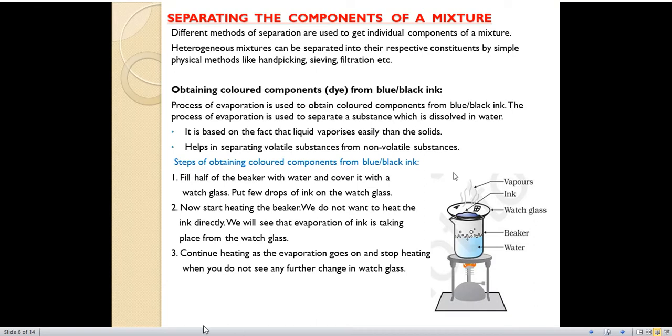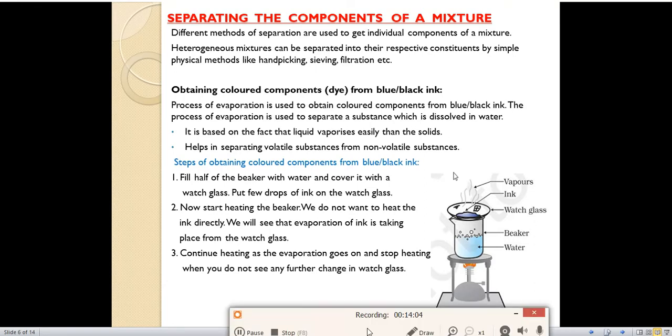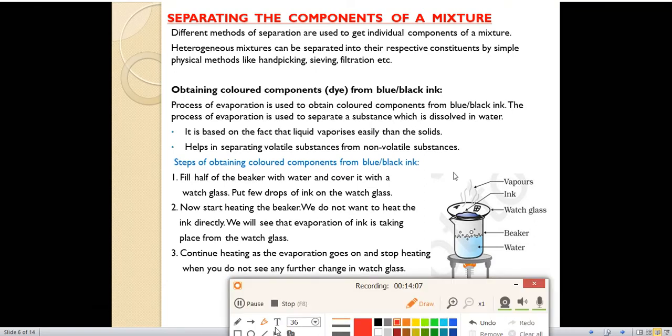Our next topic is separating the components of a mixture. How can we separate the components of a mixture? That is our next topic.